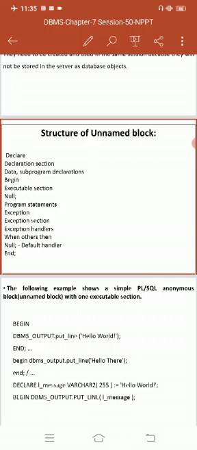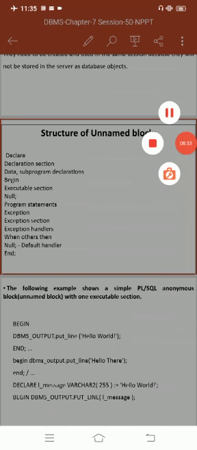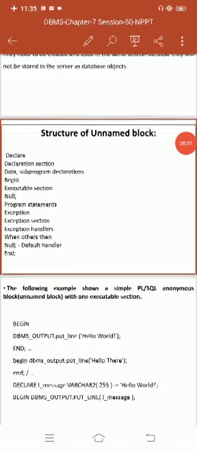In the executable section, it is the area where we write SQL and PLSQL commands that are to be executed. Which is the area? The executable section, the area where we write SQL and PLSQL commands that are to be executed. This is the only mandatory part of the entire block.